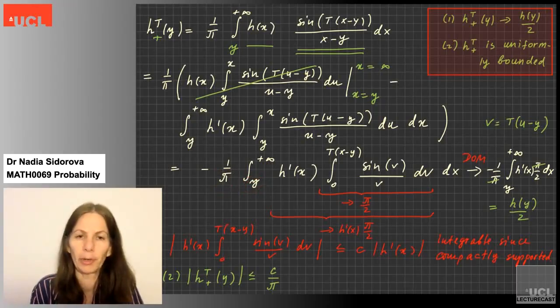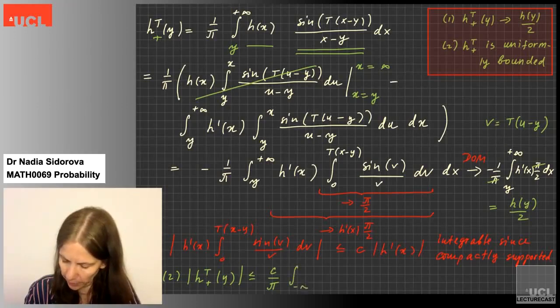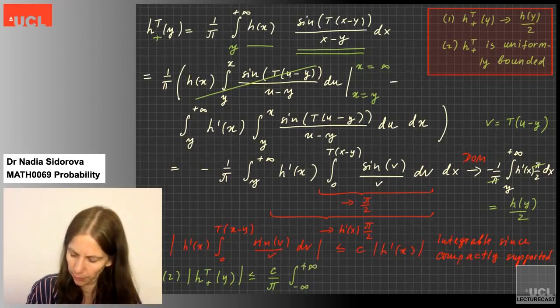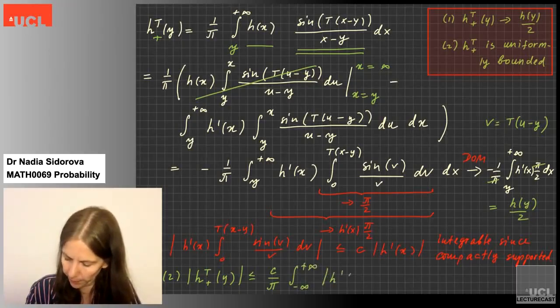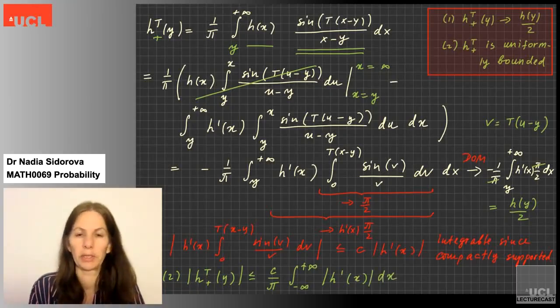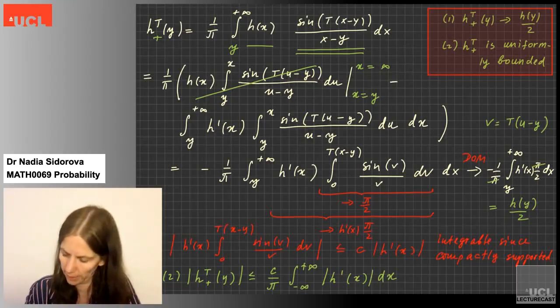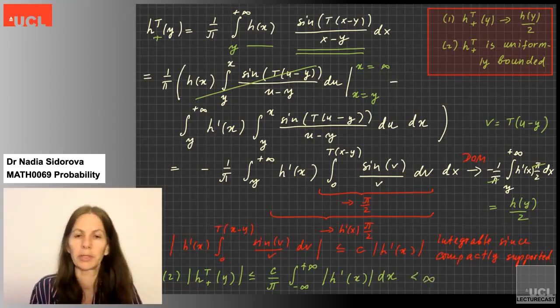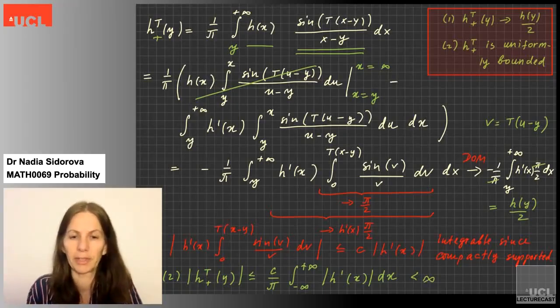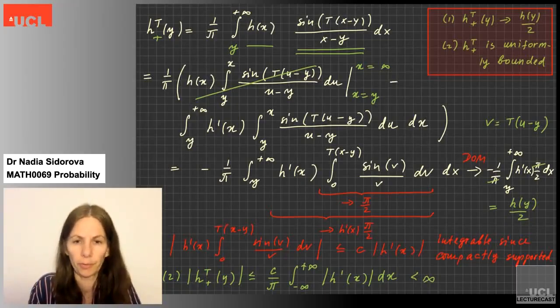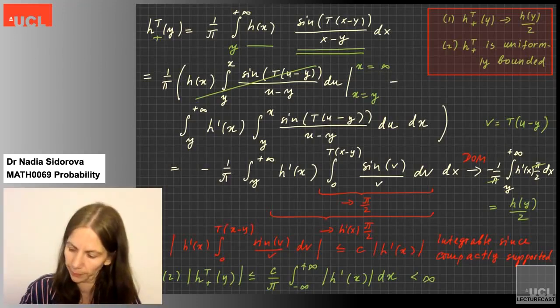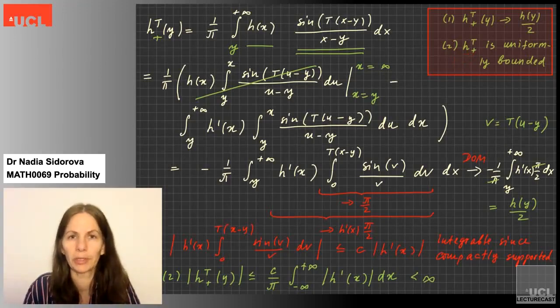I will replace my integral by a bigger integral, which goes from minus infinity to plus infinity, and I will replace h prime by mod h prime x dx. So you see, this is a finite number because h is compactly supported, so it's integrable. This integral will be finite, and this number doesn't depend on t, so it is a uniform bound. And this is the end of the proof of part 2, and therefore the end of the proof of the Parseval-Plancherel theorem.